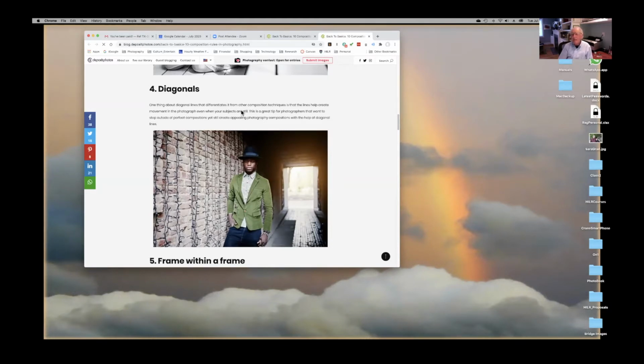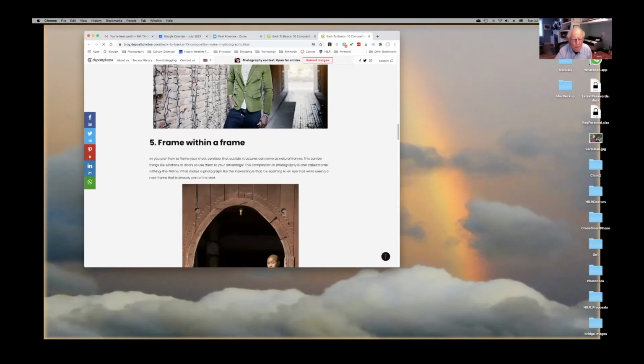That's the key, is what is the center of your attention? What do you intend to do with the photograph? Why did you take the photograph? What is the reason? It must exist for a reason. It can be a throwaway image, a family snapshot, or just a work of art. But what is the vision? What is the purpose of it? And these are some of the elements that go back hundreds of years of what to use.